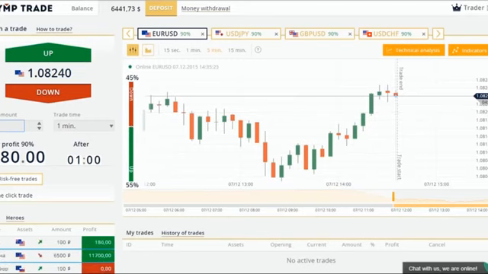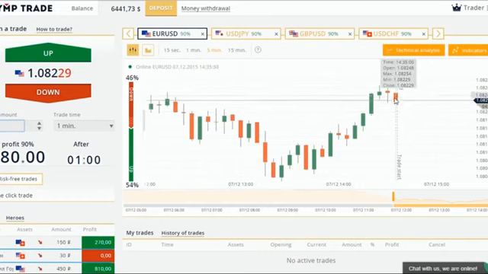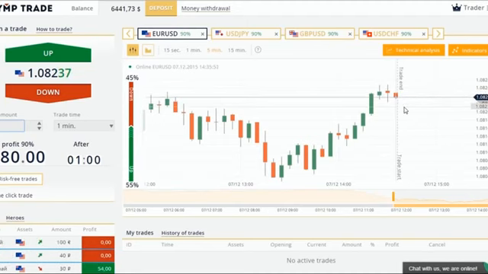As you can see, it is displayed 4 minutes, 30 seconds now, and a countdown is on. As soon as the timer reaches 0, a new candlestick will emerge. That's exactly the time when a trade should be entered. Let's look at the timer. We can see that the last candlestick we've got is a red one. If at 0, it will be replaced with a green one. At this moment, you should open a trade with an up forecast. The forecast is that the next candlestick will be green too.